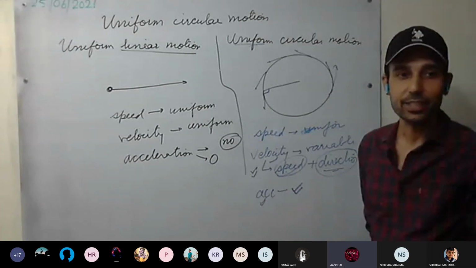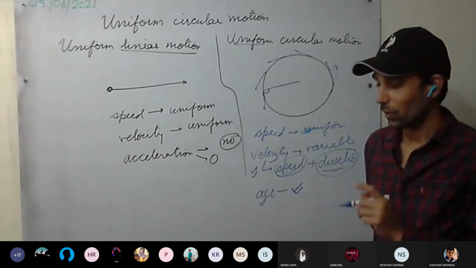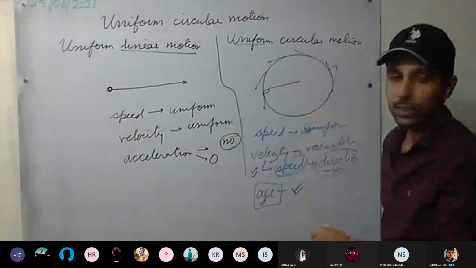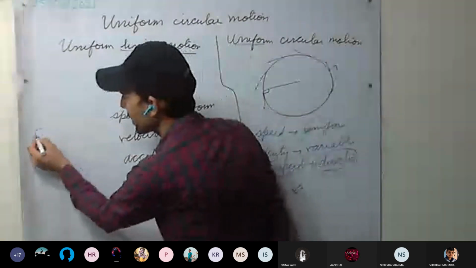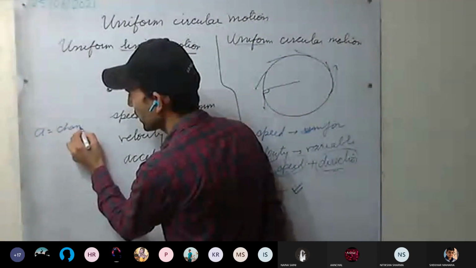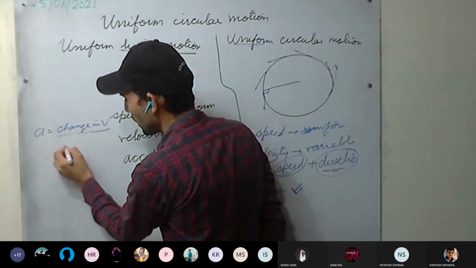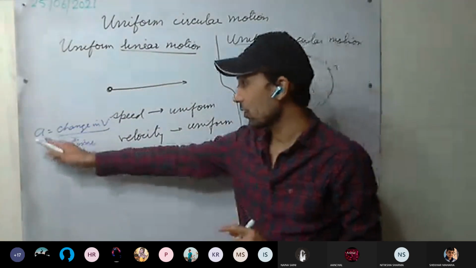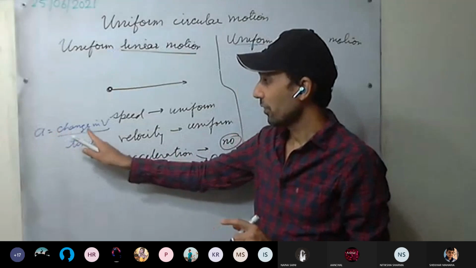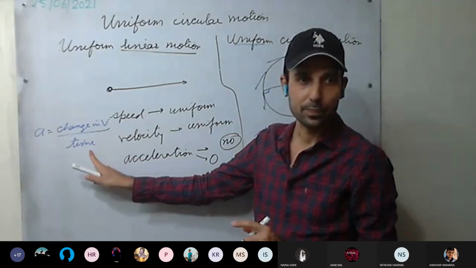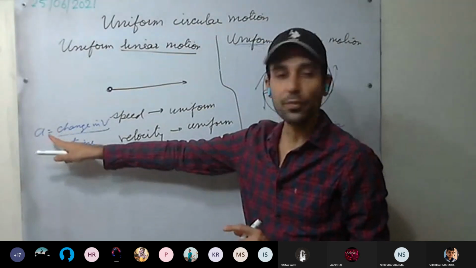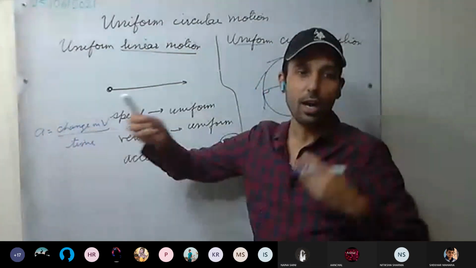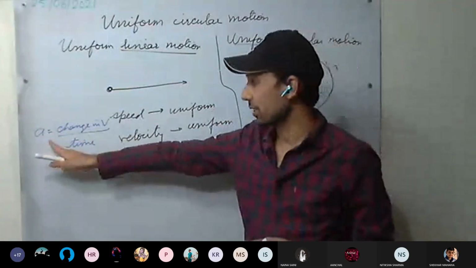We are studying that it is directed towards the center of the object. So to derive the direction of acceleration, we go to the velocity. Acceleration is nothing but change in velocity divided by the time interval in which the change takes place. This is the definition of acceleration: change in velocity per unit time, the rate of change of velocity with respect to time. How the velocity is changing, that is acceleration.